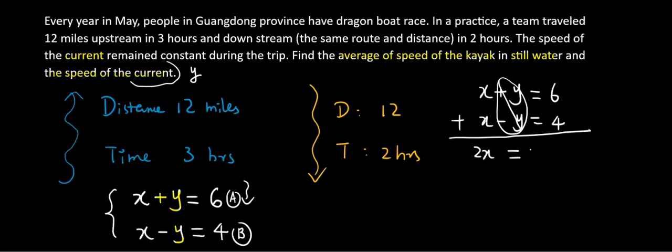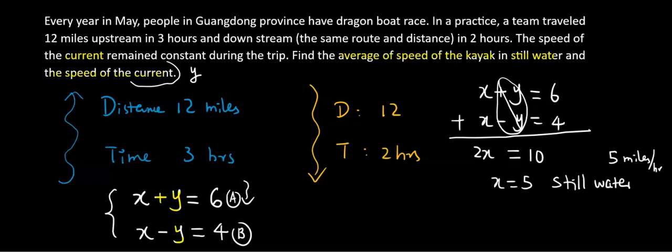6 plus 4 is 10, which means x is 5. Earlier we said still water is x, so that's the still water speed, 5 miles per hour. Let's write down here 5 miles per hour. The next step is going to be simple.